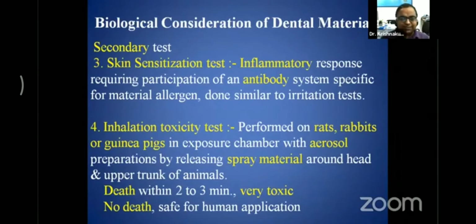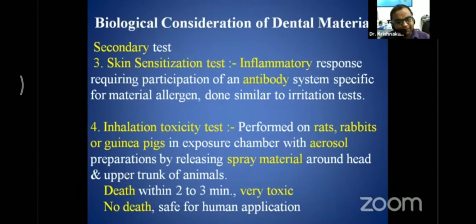Third can be the skin sensitization test. What does it say? It is an inflammatory response requiring participation of an antibody system specific to the material, the allergen. It is done similar to an irritation test, but here the antibody system is involved. So we have to have some amount of allergen, and an allergic antigen-antibody reaction should be there. So the fourth one would be the inhalation toxicity test.